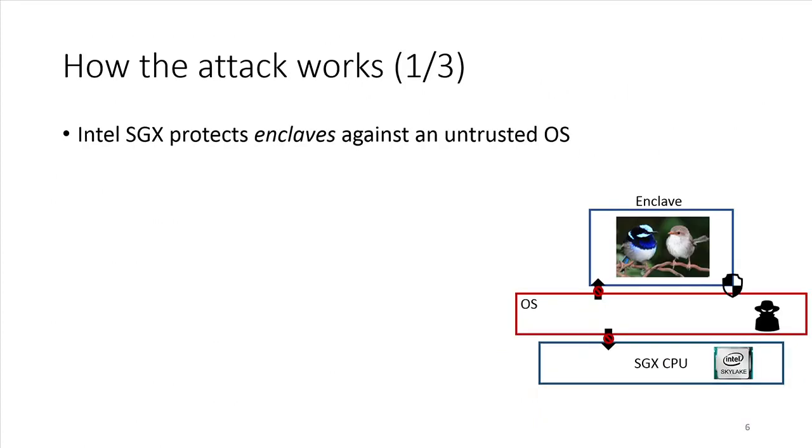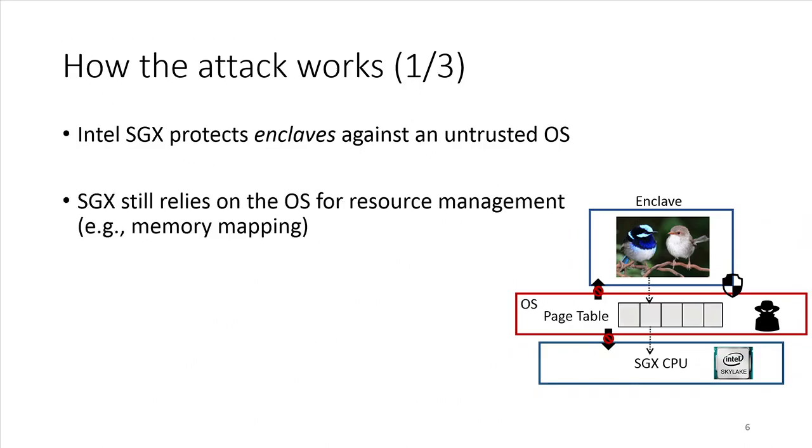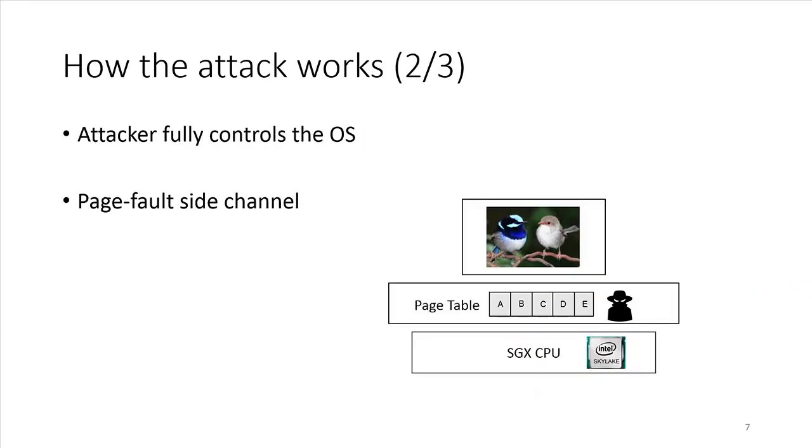Let's take a further look at how the attack works. SGX provides a hardware-based sandbox called an enclave, which protects the code and data inside against an untrusted operating system. However, it still relies on the operating system to do the resource management. For example, it still needs to map the code and data inside the enclave to dedicated hardware memory. So in the threat model, we assume that the operating system is untrusted, so the attacker has full control of the operating system.